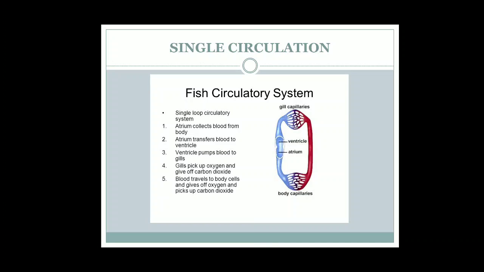It will go from atrium to ventricle, and then from ventricle it will go to gills. Now gills are the organs where exchange of gases will take place and the blood will become oxygenated. Now the oxygenated blood will go through blood vessels to the body tissues or body cells, and then again exchange of gases will take place and the blood will become deoxygenated. Oxygen will go to the tissues and CO2 from the tissues will pass to the blood.